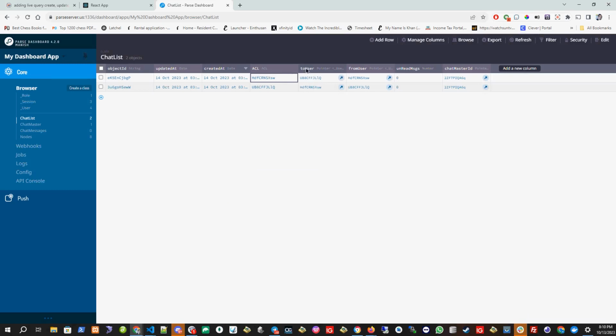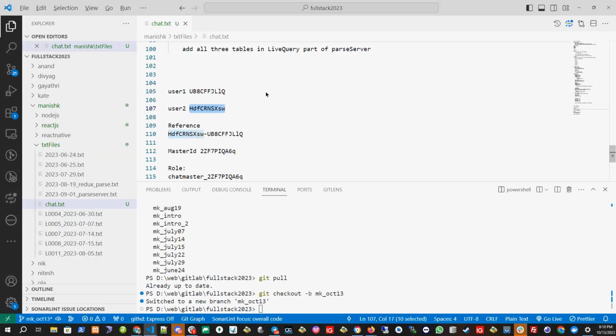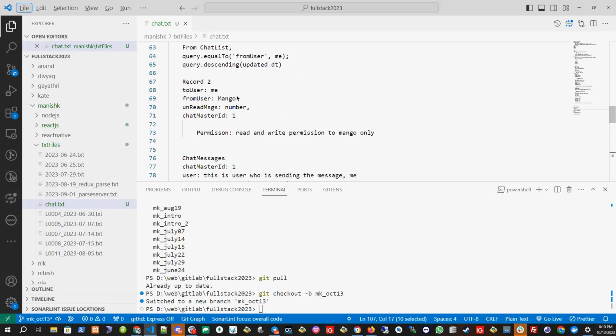He will see all the 2 users who he is chatting with, and this row will be to the user 1, and he can see all the 2 users with whom he is chatting with, and how many unread messages are there for that user, so that he can click it and read those messages for that user. Okay, so we are done with the table 2.